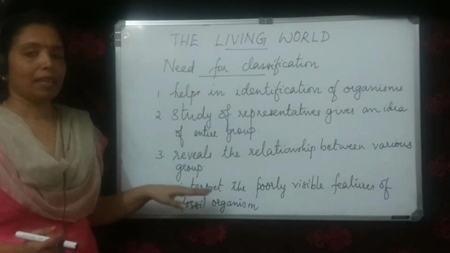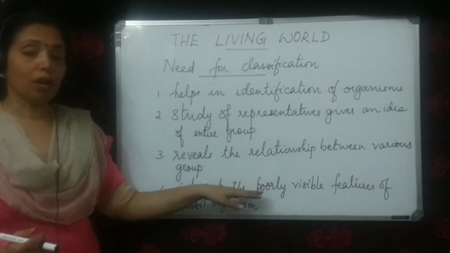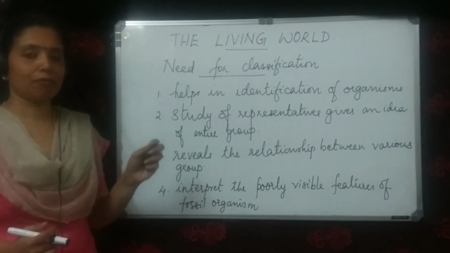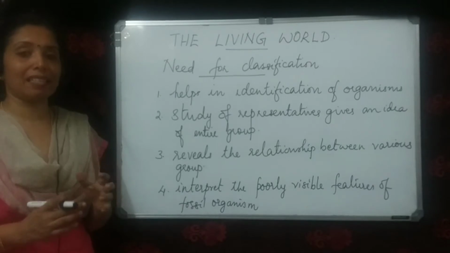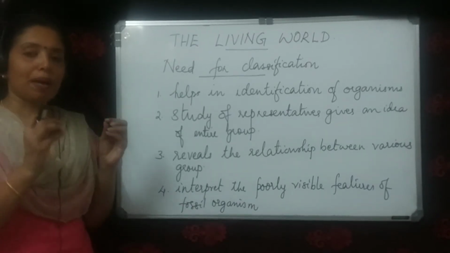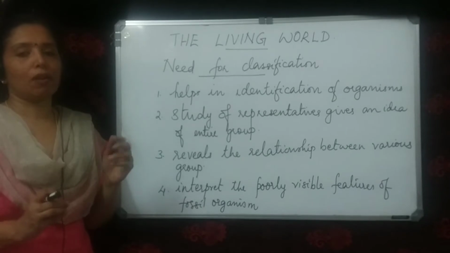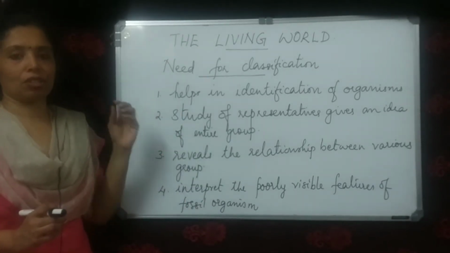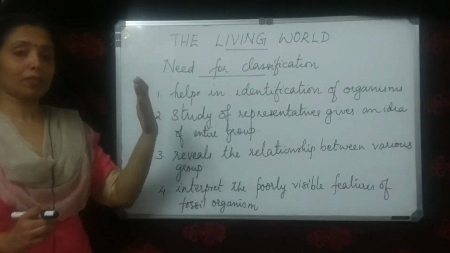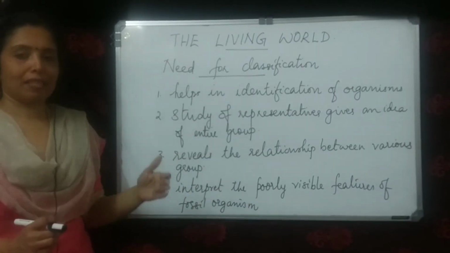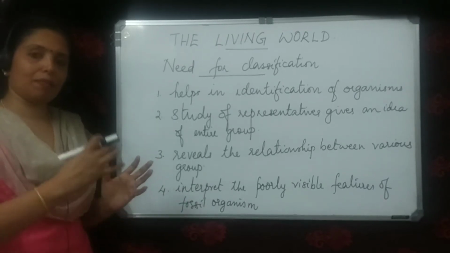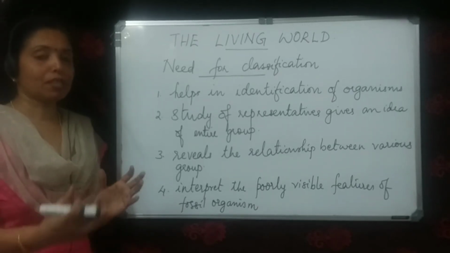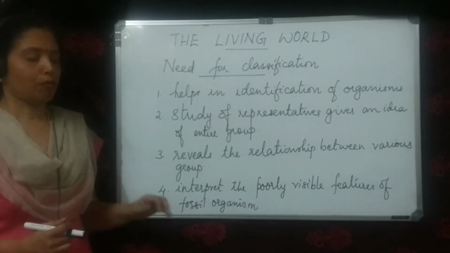And number 4, it helps to interpret the poorly visible features of fossil organisms. Because when we get fossils of organisms, we don't get the entire organism on the fossil. Only parts of the organisms will be visible on the fossil. So if we have the classification, or if we know the characters of the organisms, we can relate the fossil organism with a particular group, and thereby we can interpret the poorly visible features of the fossil organisms.